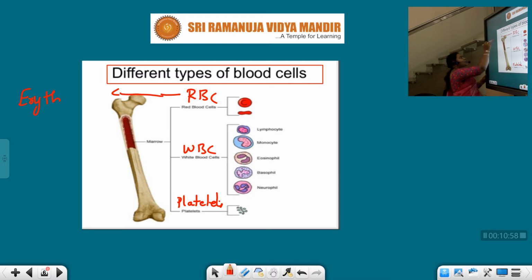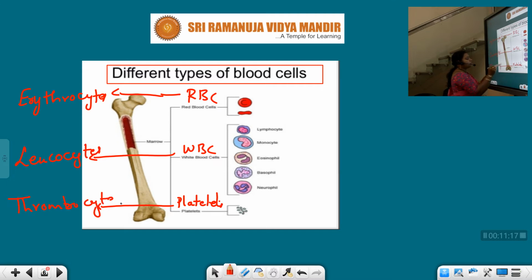You need to remember these names also. WBC is called leukocytes. Platelets are also called thrombocytes. RBC, erythrocytes; WBC, leukocytes; whereas platelets, thrombocytes.